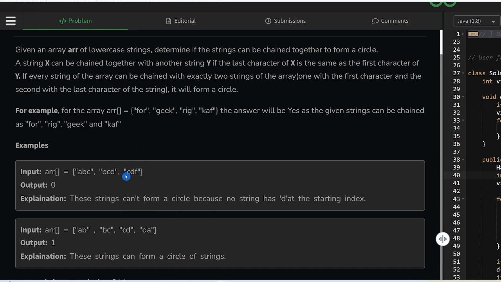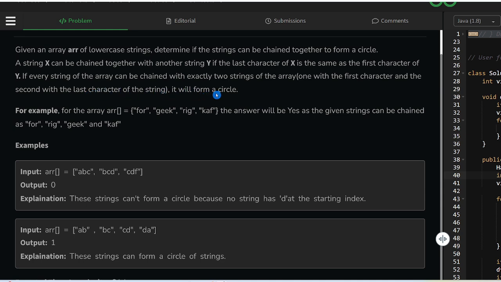For example, C should be mapped to the C here, so this can be formed as CC. Here, the last character of the first string should map to the first character of the second string, and so on, so that every string of the array can be chained with exactly two strings of the array, one with its first character and the other with its last character.